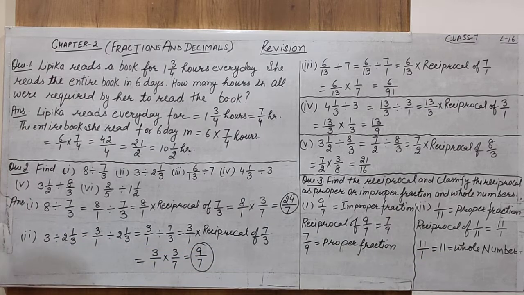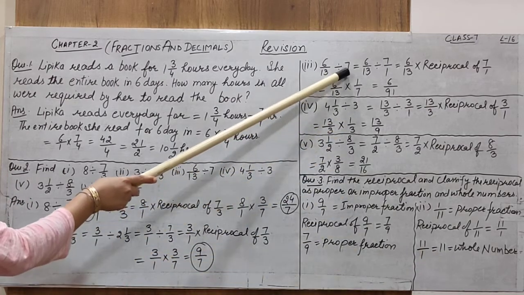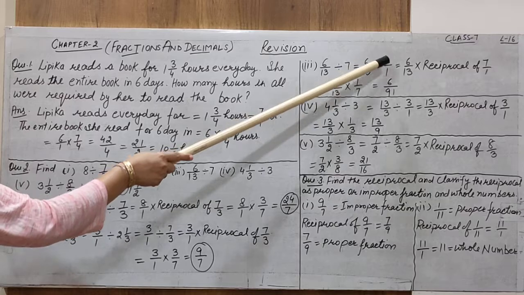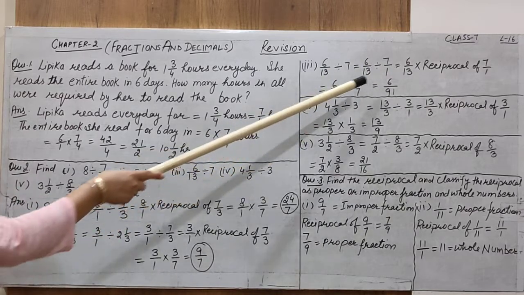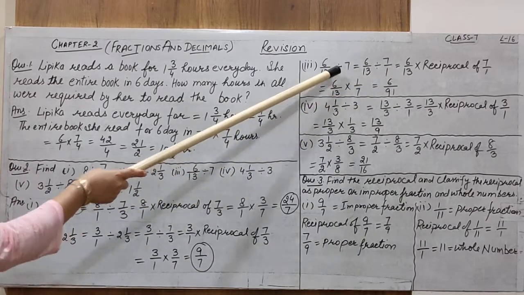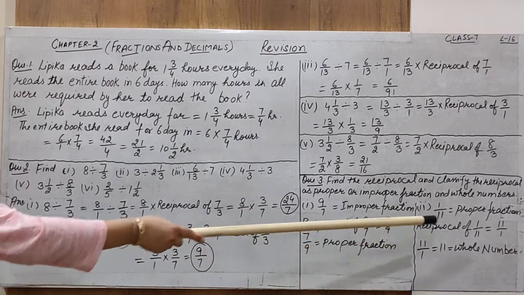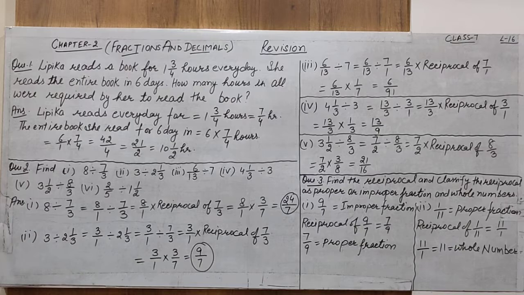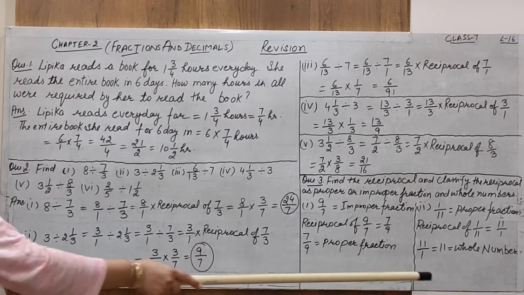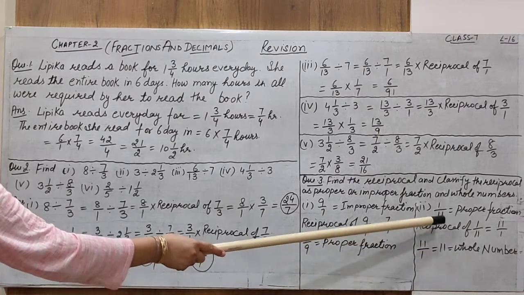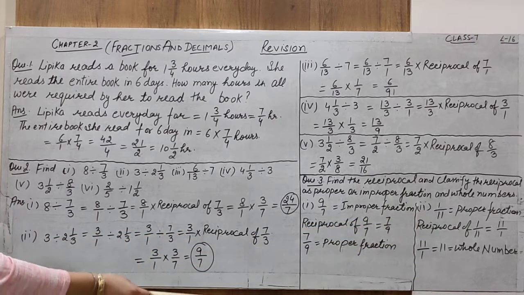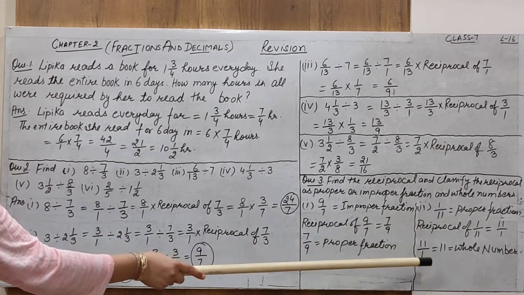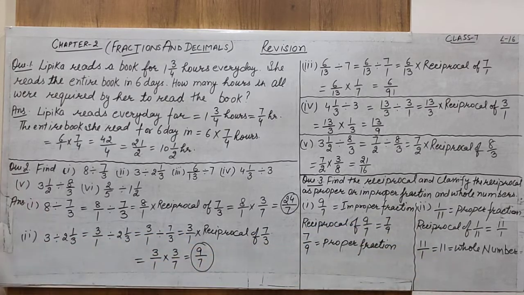Yes or no? See here, 7 can be written as 7 by 1. Similarly, 7 by 1 can also be written as 7. Alright, when there is 1 in the denominator, we can write that as a whole number also. So 11 is a whole number. So the given number is a proper fraction, and after finding the reciprocal, we get a whole number.